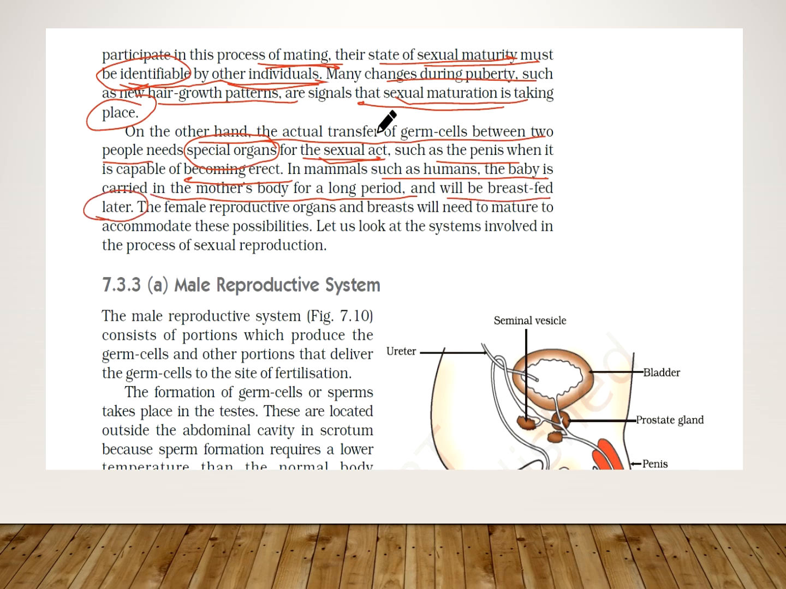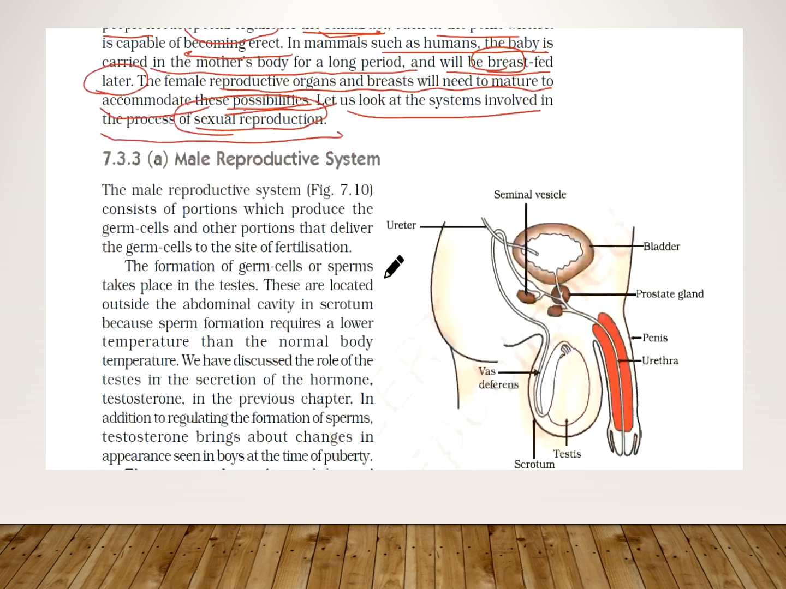So the uterus, the woman's body, should also be ready for the baby to be carried in the mother's body, and the breasts should be matured to feed the baby later. So the female reproductive organs and the breasts will need to mature to accommodate these possibilities, right? So let us look at the systems involved in the process of sexual reproduction.